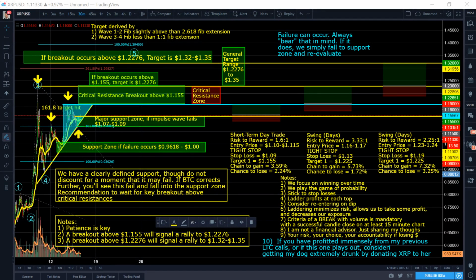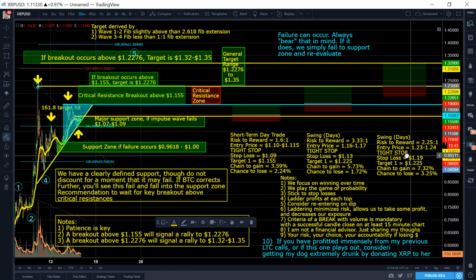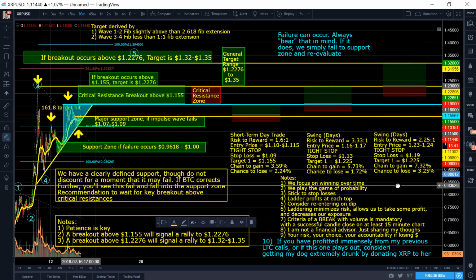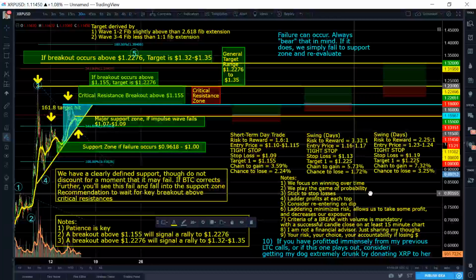And I think that we need to really just focus on making sure we understand stop losses, making sure we understand these notes, okay? So we focus on winning over time, and that's important to understand. We play the game of probability. We stick to stop losses. We ladder our profits at the top. Laddering is taking some profits at the top and also slowly buying on the bottom. Laddering minimizes risk. It allows us to take some profits and decreases our exposure.